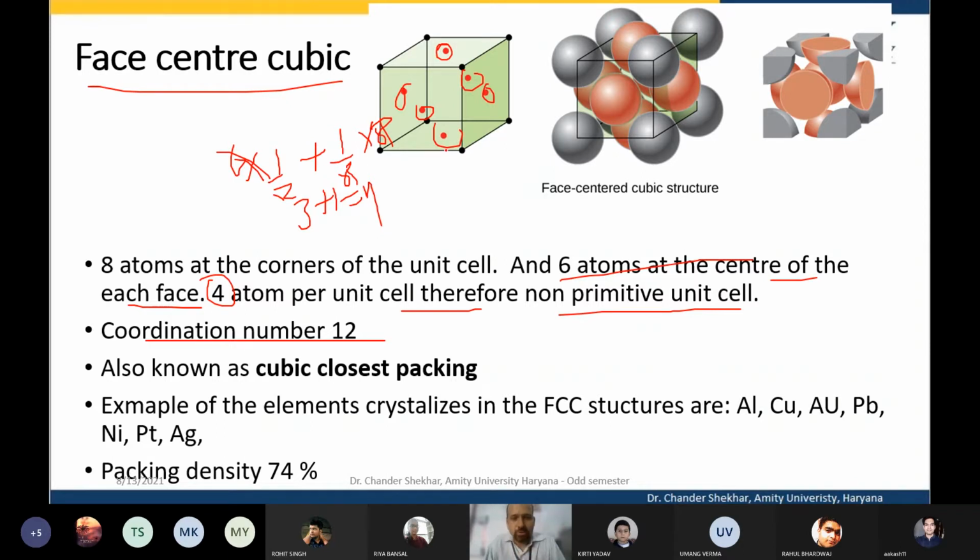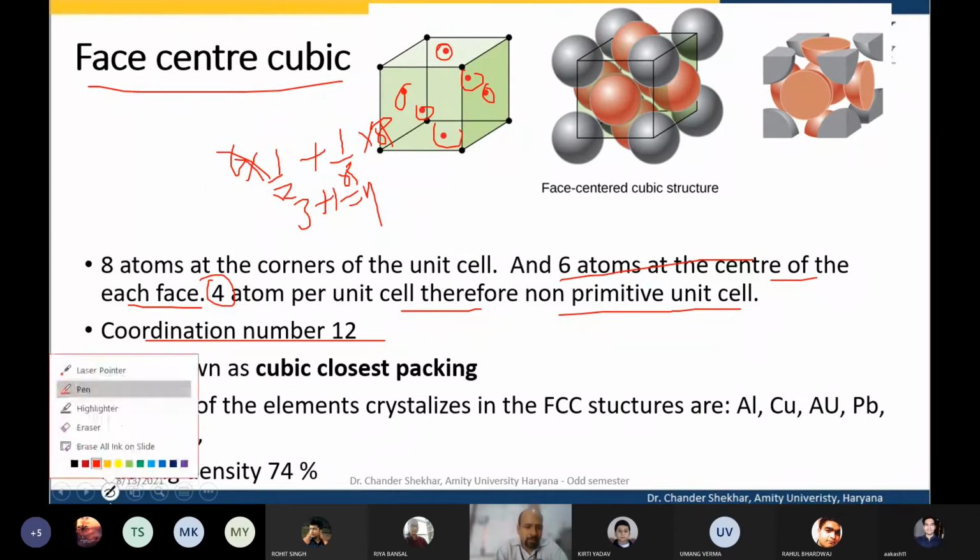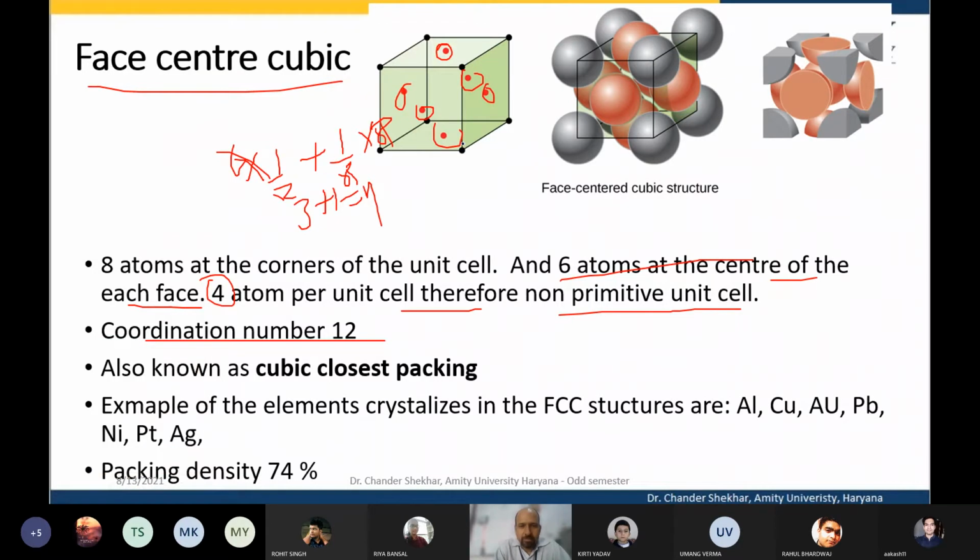How are these nearest neighbors 12? Because if there is one atom in the center of the face, near to that there are 4 atoms along the same face. This is 1, 2, 3, 4. Okay, these are the atoms.